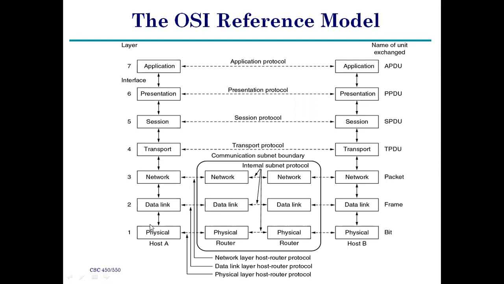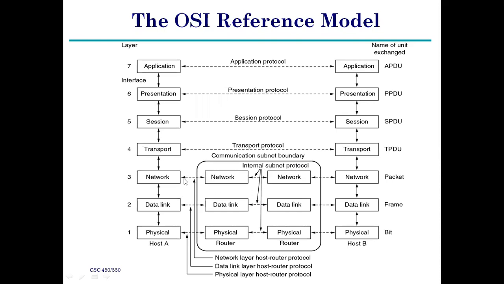The same layers are also maintained by the subnet. Here, this is the subnet, right? Between the subnet connections, this is the internal subnet protocol. All these three connections are the internal subnet protocol, right?